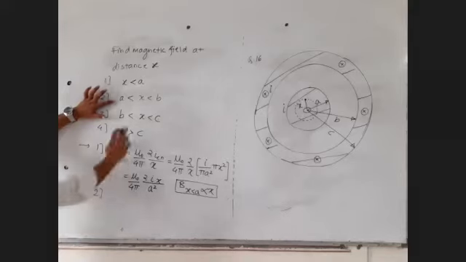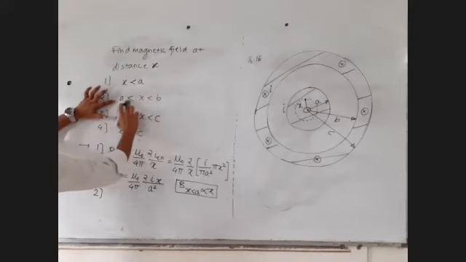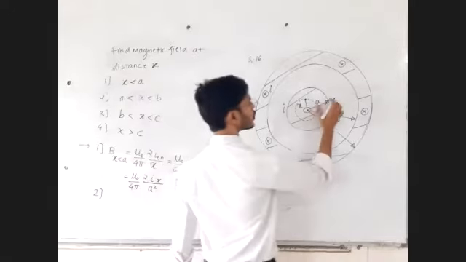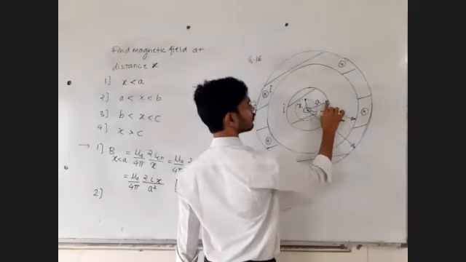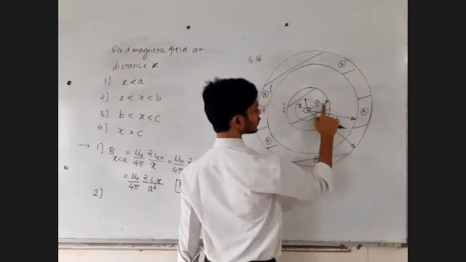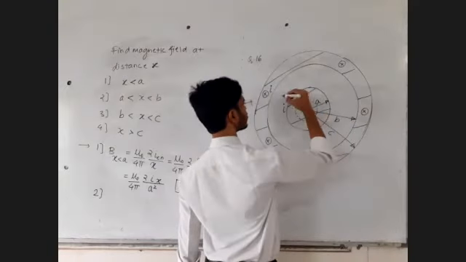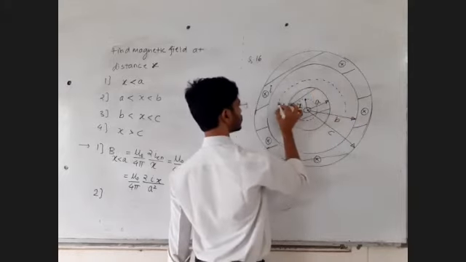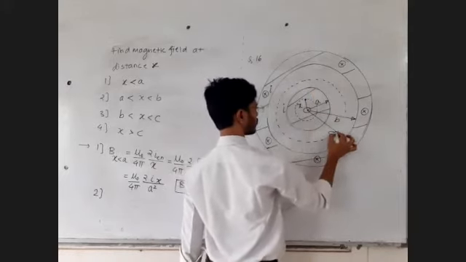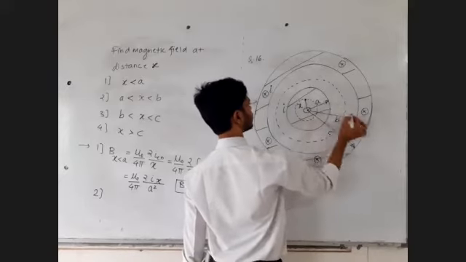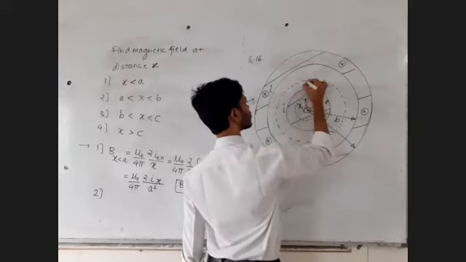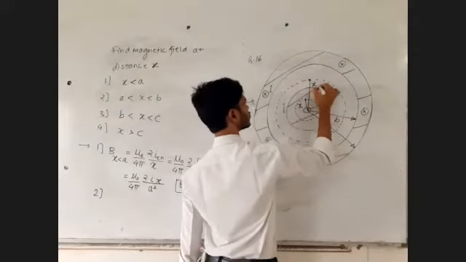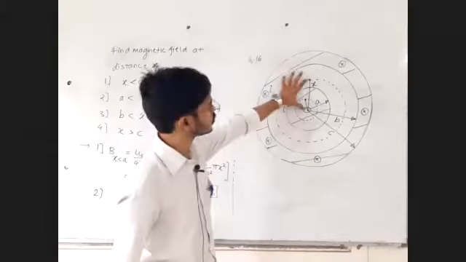Second, when x is between a and b, more than a but less than b. So this dotted circle is the Amperian loop. When the point is between a and b, let's say this is the point, this is going to be x.